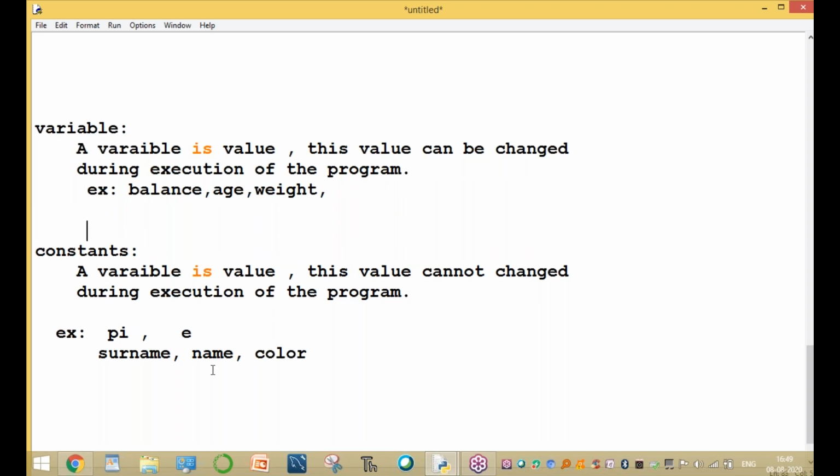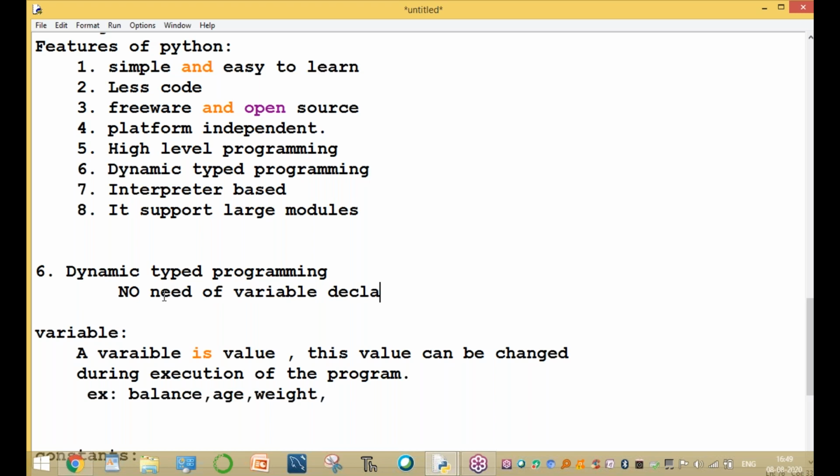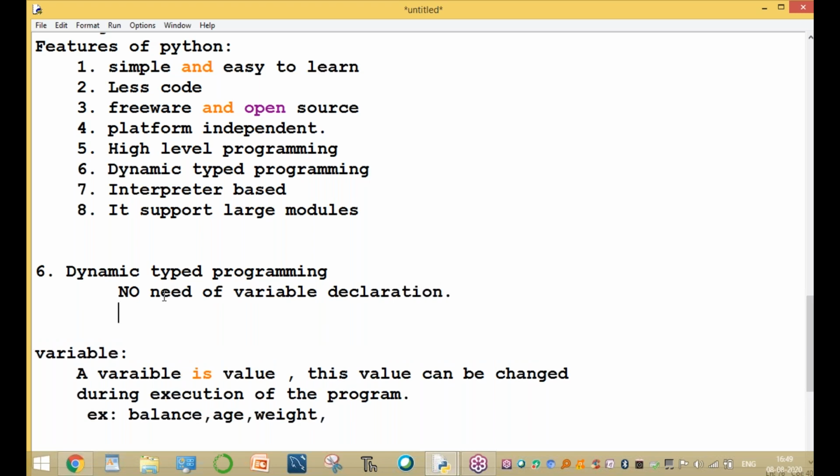So Python is a dynamic type programming language. Sir, what is dynamic type, sir? What is dynamic type? In Python, compared to C and Java, where we declare a variable, in Python there is no need of variable declaration. Automatically, implicitly, the data type of the variable is declared in Python.